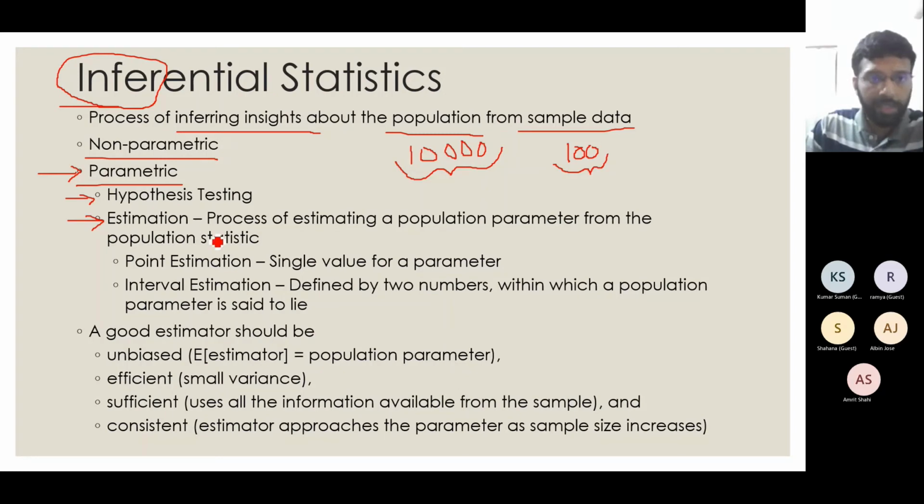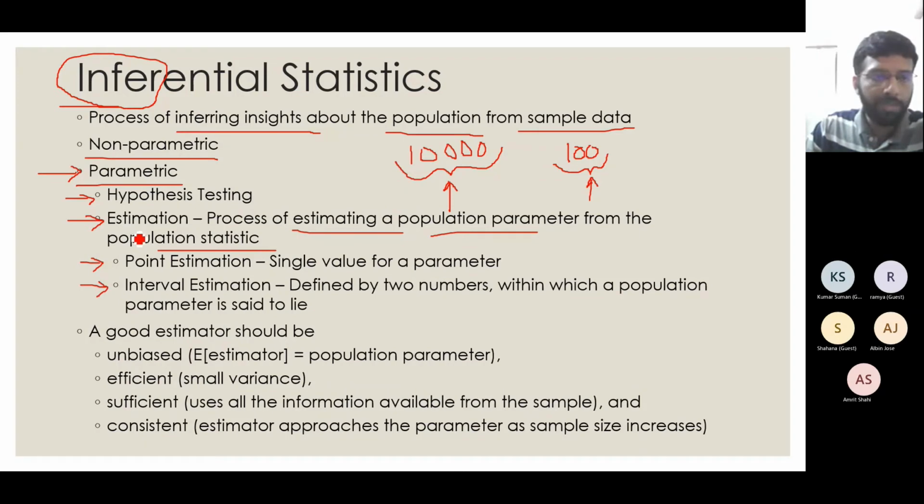So what is estimation? From the name itself, it is very clear. It's the process of estimating. What are we estimating? We are estimating a population parameter from the sample statistics. Given some statistics for a sample of these 100 points, I am trying to estimate something for these 10,000 points. That is what I do in estimation. Estimation is again of two types, point estimation and interval estimation.